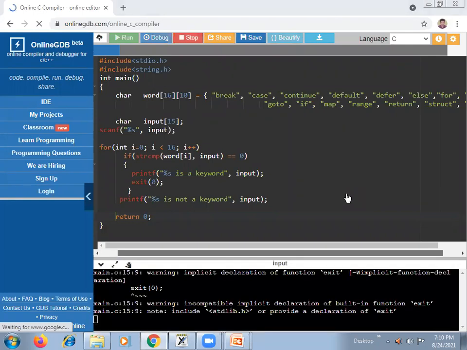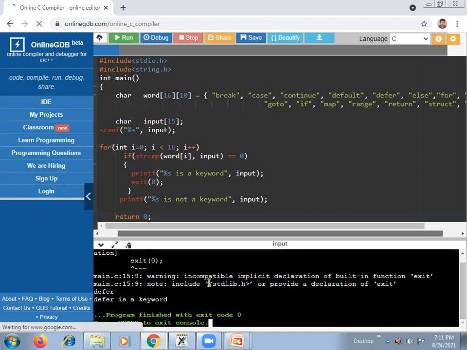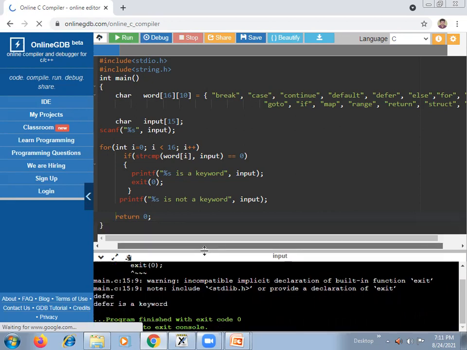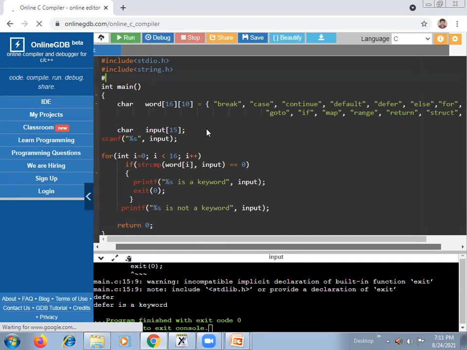Okay, so if exit 0 is giving an error, it is not an error, actually a warning, because we need to include stdlib.h here. But still it is asking you to enter the word. So we enter the word differ as per our test case. Then we see here "differ is a keyword". You have not included the related header file, so that's why you get a warning. You can ignore the warning, but see that there won't be any warnings once you execute your code successfully.